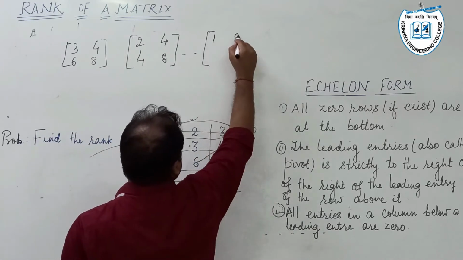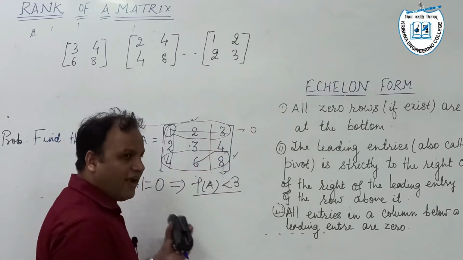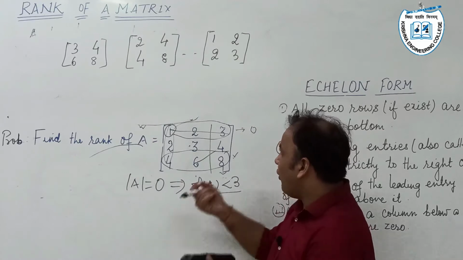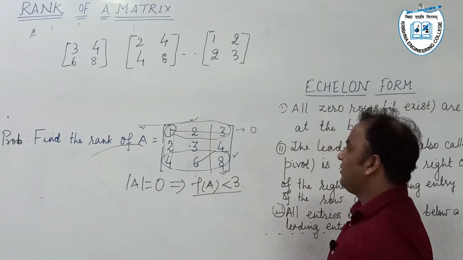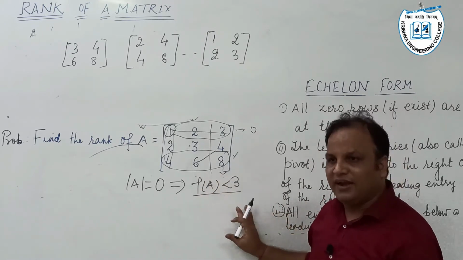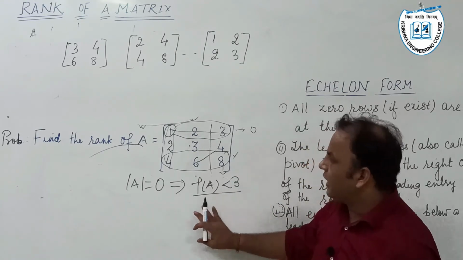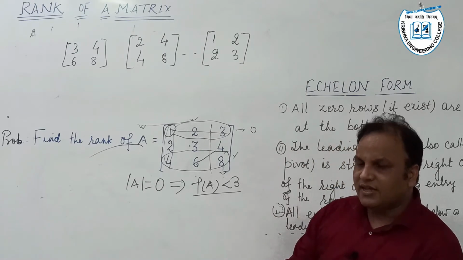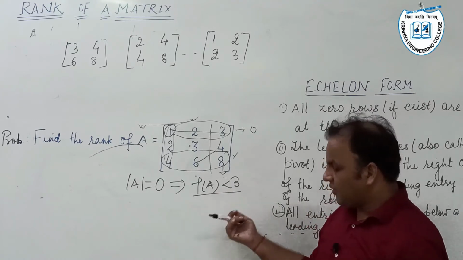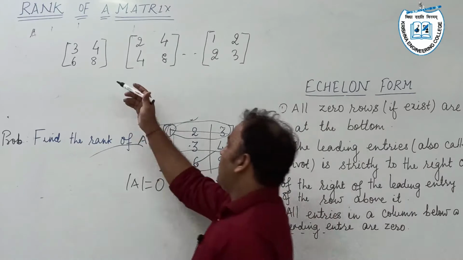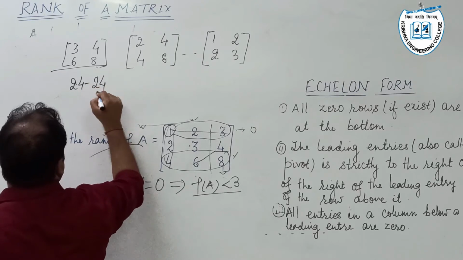I am going to check whether there exists a submatrix whose determinant is not equal to 0. If there exists at least one submatrix of order 2 whose determinant is not equal to 0, then we can say that R equal to 2 is the rank of matrix A. I have already shown here that rank of this matrix cannot be equal to 3. It certainly will be less than 3. It may be 1 or it may be 2. For R equal to 2 being the rank of this matrix, I am going to check its validity. Find the determinant of this matrix. Determinant is equal to 24 minus 24. Sadly, it is equal to 0.